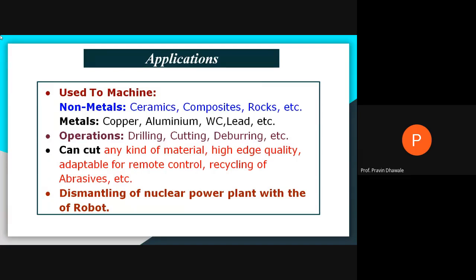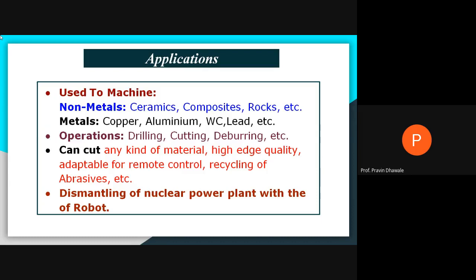Certain materials like copper, aluminum, tungsten, lead, tungsten carbide, etc., you go for the abrasive. Copper and aluminum are soft materials, but tungsten carbide is a very hard material to machine, right? So for non-metals as well as particular metals, we go for abrasive water jet machining. Operations like drilling, cutting, deburring, etc., can be carried out by using abrasive water jet machining.